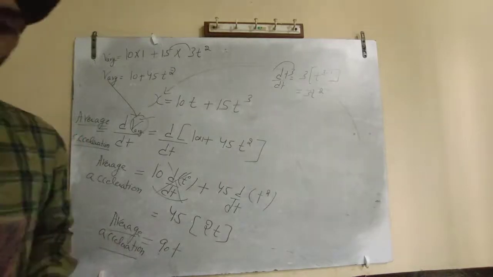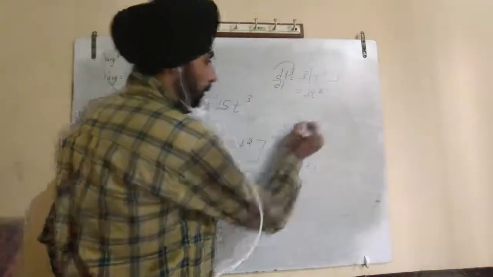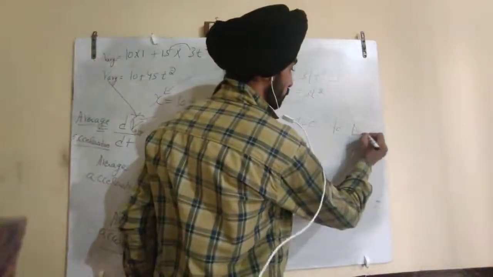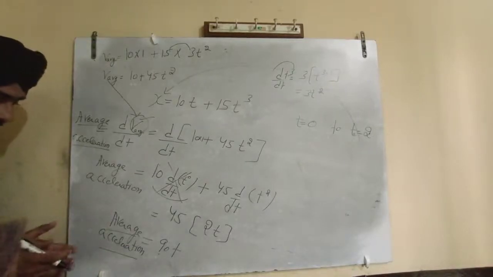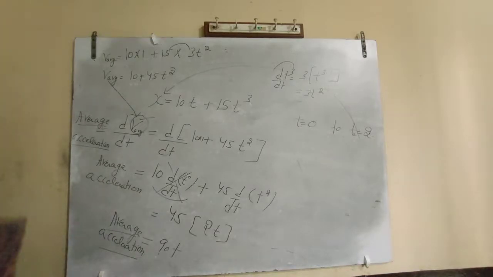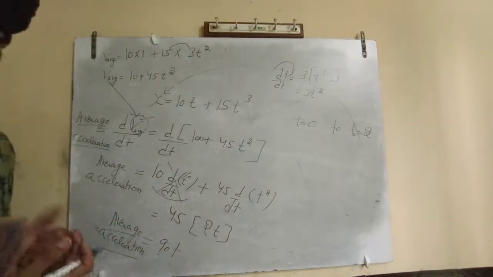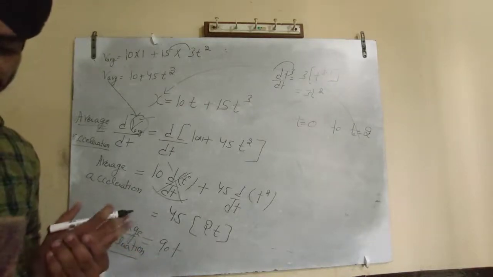Now the question says, find the average acceleration at t equals 0 to t equals 2. So you have got this average acceleration. At t equals 0 it means 90, at t equals 2 it means 180.